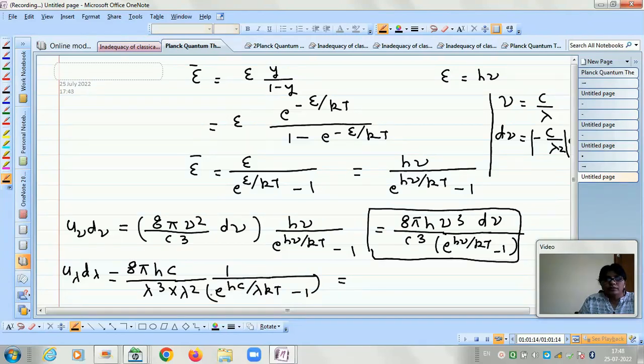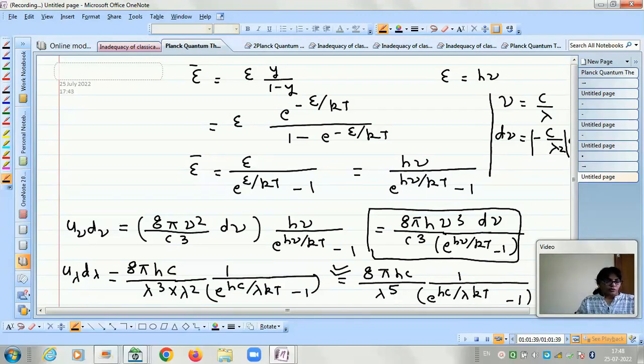Combining the two lambda factors, our result is 8 pi hc divided by lambda to the power 5 into 1 upon e to the power hc upon lambda kT minus 1. So this is the final result for u lambda d lambda, which is what we were interested in calculating.